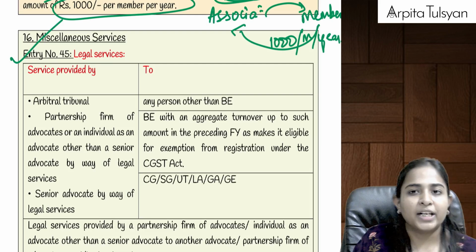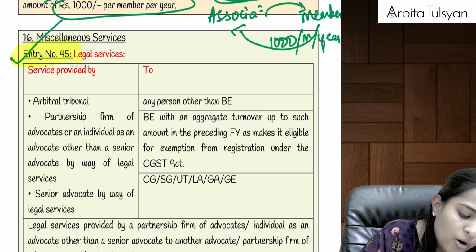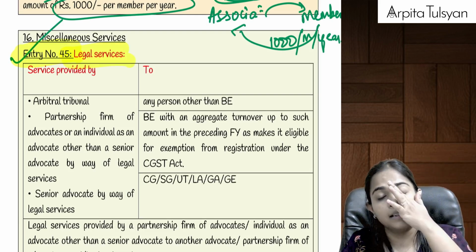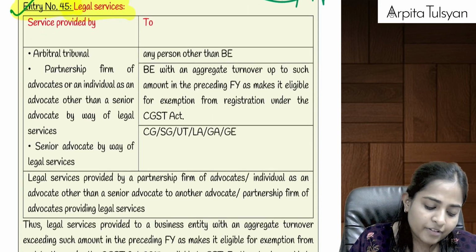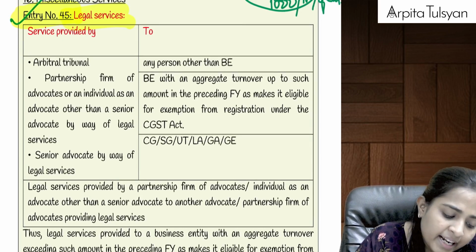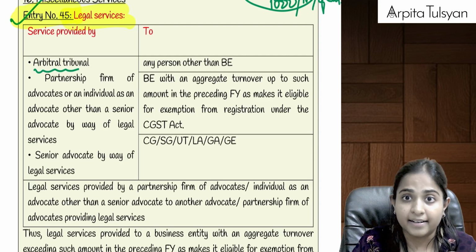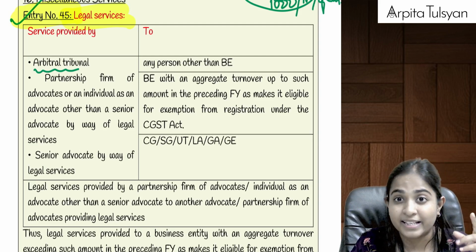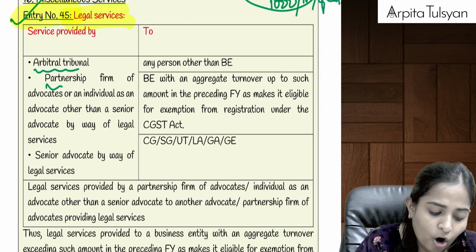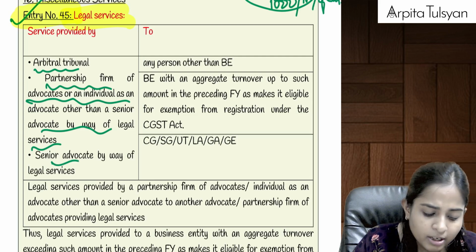And then going on to the last service, that is your miscellaneous service, entry number 45, which talks about legal services. Now, in legal services, very nice conclusion we have written here in our summary notes. If there are any legal services provided by an arbitral tribunal, arbitrator, middleman outside the court settlement, arbitral tribunal or partnership firm or a firm of advocates or a senior advocate.